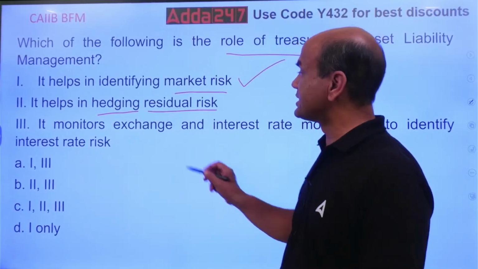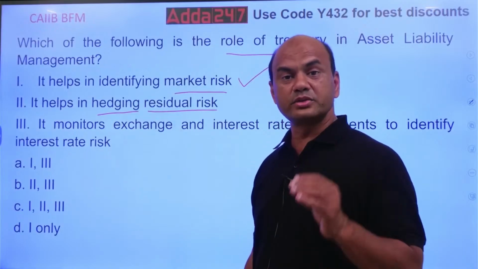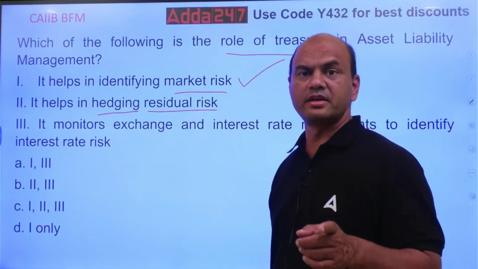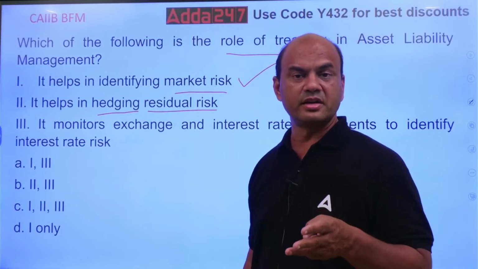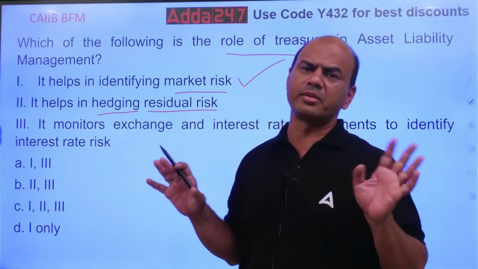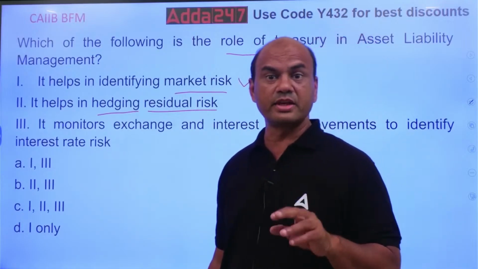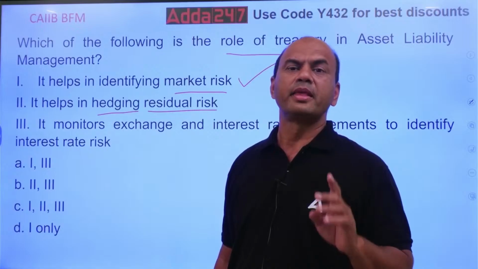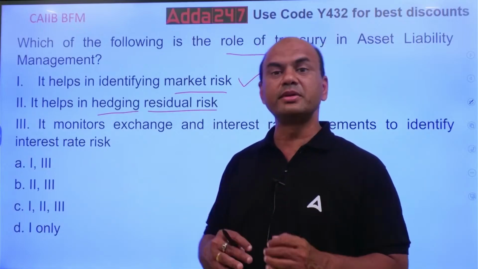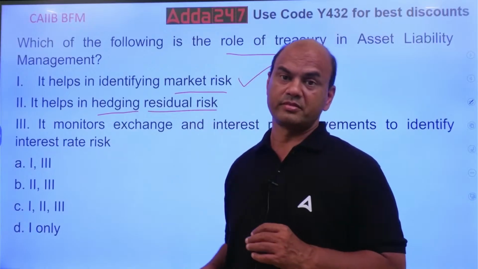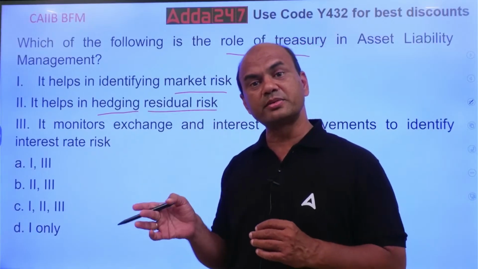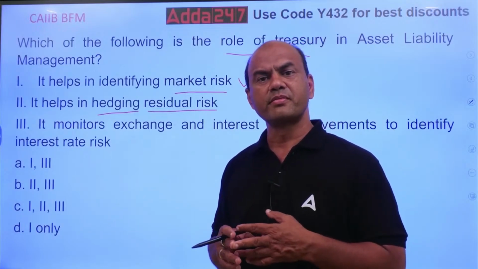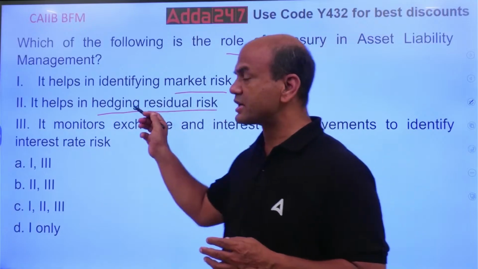First, let me explain hedging. Hedging means reducing. Remember, three words are very important: hedging, leverage, and arbitrage. These three words will cover your entire BFM. Hedging means reducing, leveraging means expanding, moving ahead, taking more risk, and arbitrage means buying in one market and selling in another in a short span of time. So, hedging means reducing the risk.